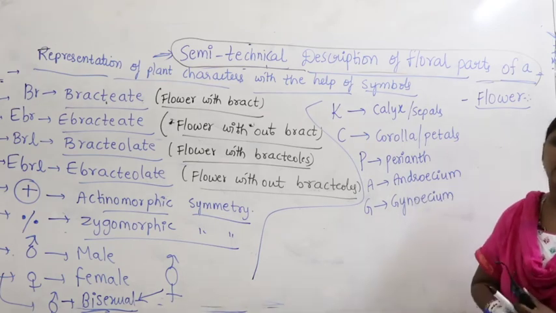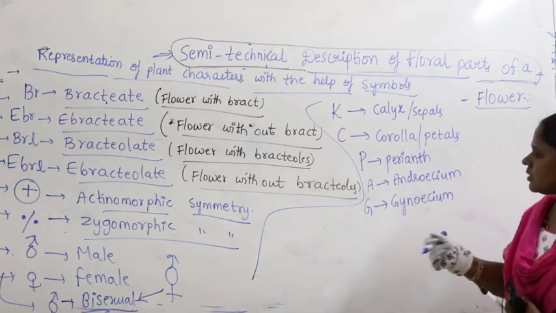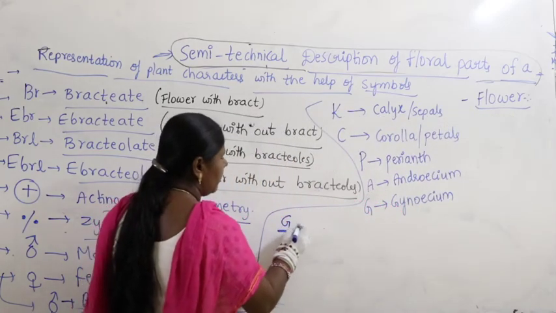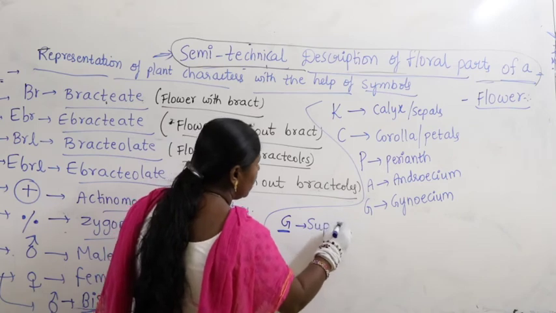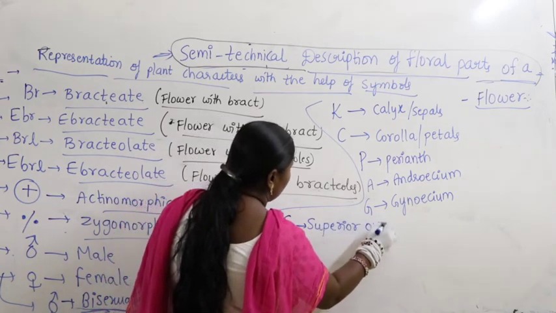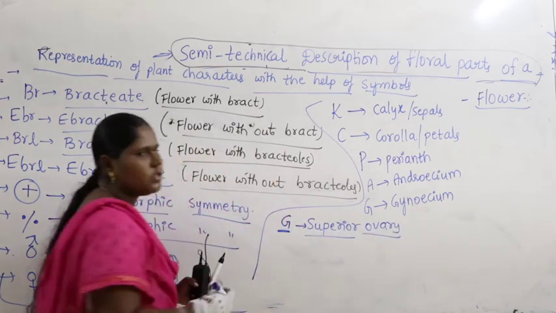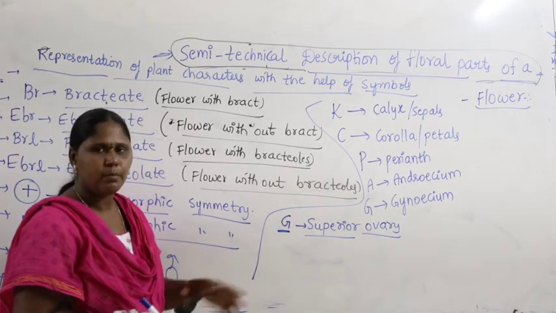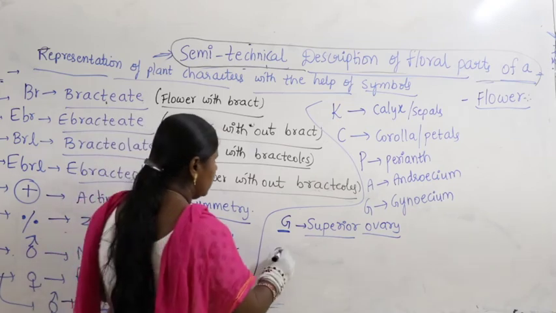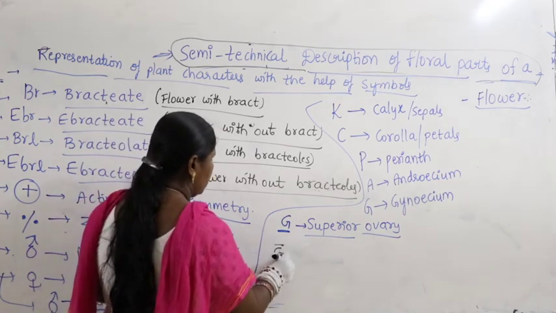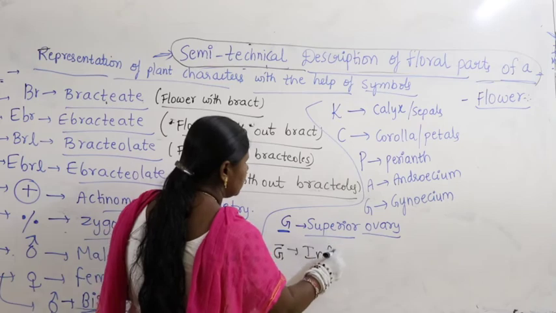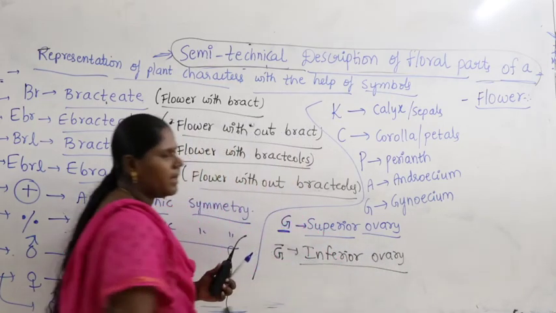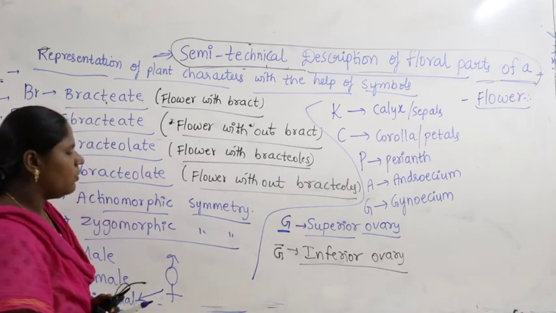G down bar represents superior ovary. Whenever the gynoecium position is superior, then superior ovary is written G down bar. Suppose G up bar, then that represents inferior ovary.